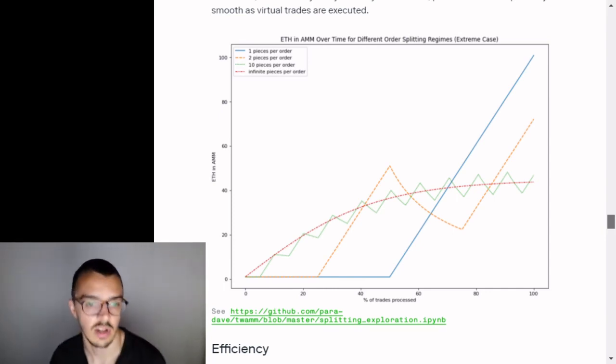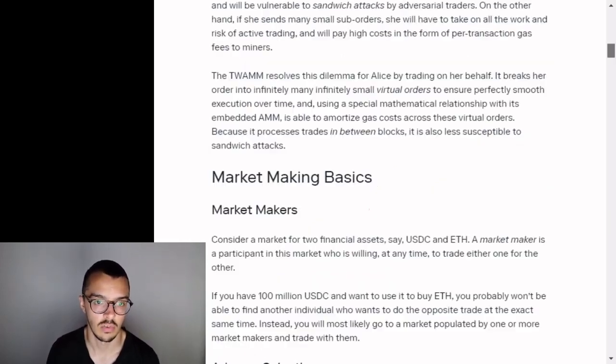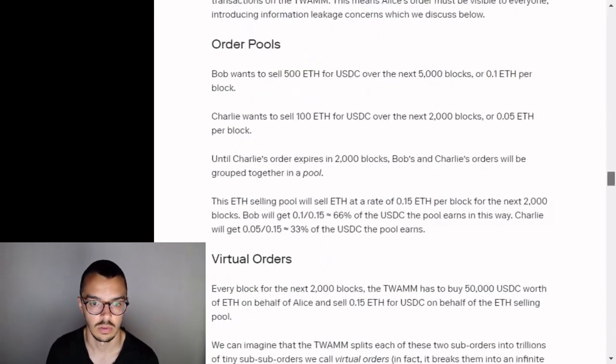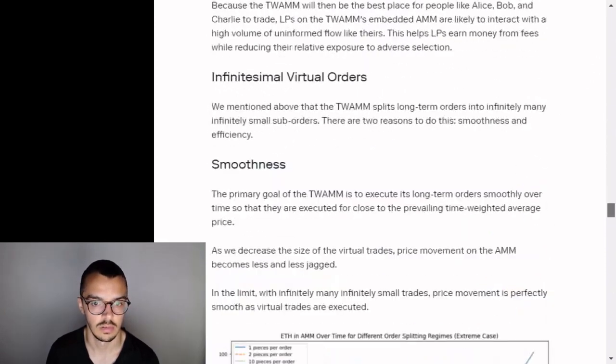And it demonstrates how an order would affect the amount of ETH in an AMM if split into a certain number of pieces. So if there's only one piece in the order, it consumes 100 ETH.